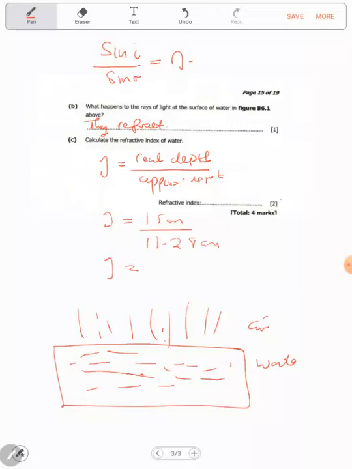So we need to divide 15 by 11.28. We have 1.33. It has no units, it's a ratio.